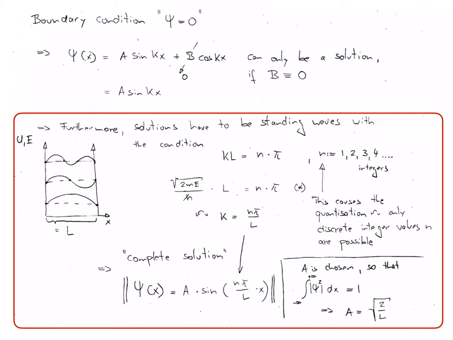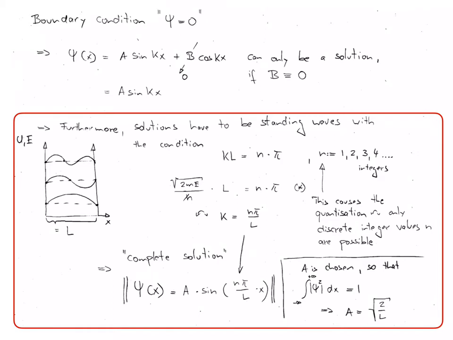It is instructive to pause because this is the exact moment where the quantization enters the picture of quantum mechanics. n cannot have continuous real values, but it is an integer. This is required so that the solution of the Schrodinger equation, the wave function, becomes 0 at the right infinite well. Rearranging and substituting for k, we obtain the complete solution of this problem as psi equals a times the sine function of the argument n pi divided by L, which is the width of the well,